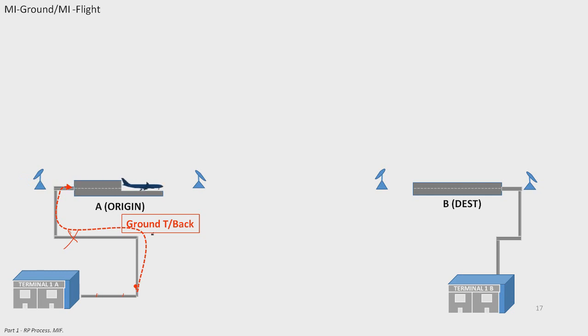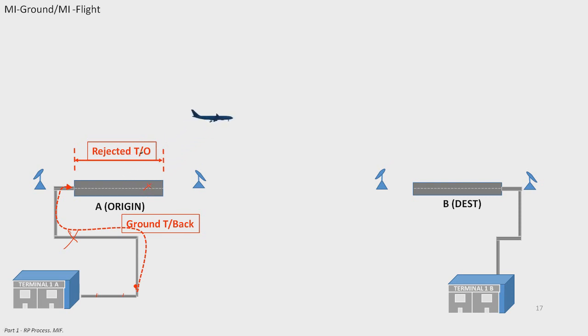Next phase, let's say something happened during takeoff. And the pilot says, no, I'm not going to take off. We have an engine problem, as per our documents, as per our papers. We call it aborted takeoff or rejected takeoff.